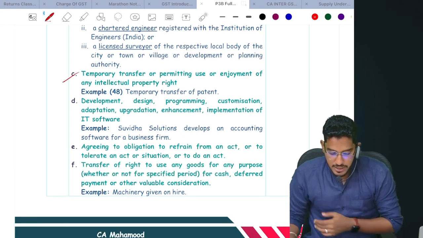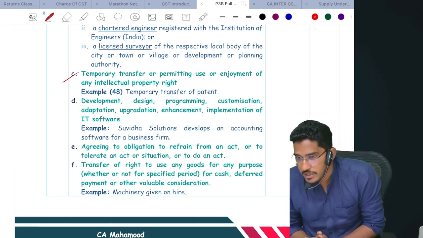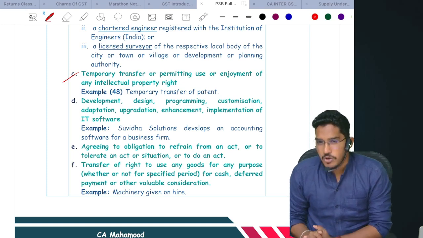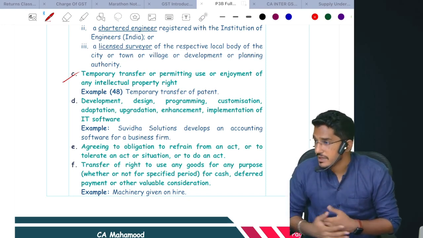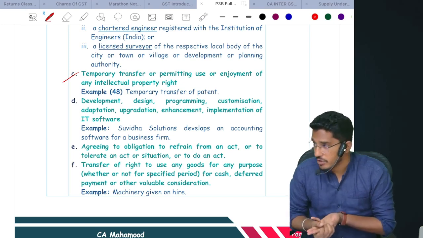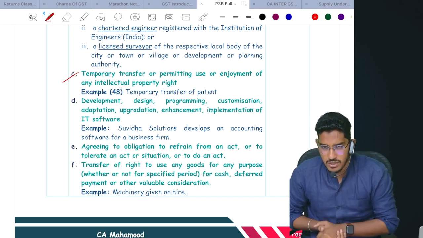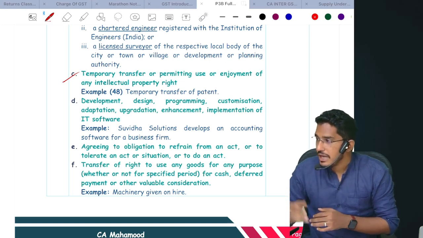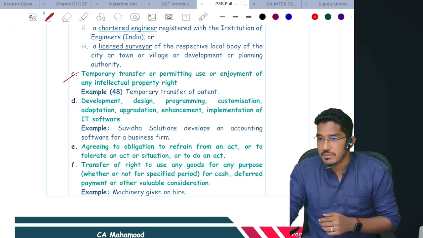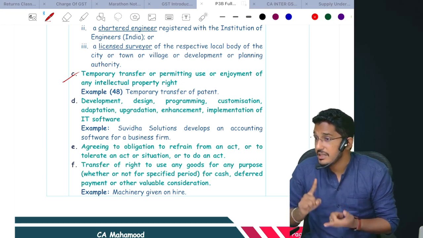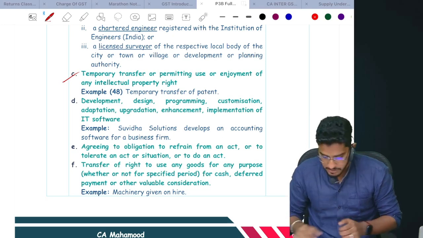So C point, temporary transfer or permitting the use or enjoyment of any intellectual property rights. What do you mean by intellectual property rights? Copyrights, patents, trademarks, software also you can say. If I'm temporarily transferring that right or permitting the enjoyment of a copyright or patent to others, that will be considered as supply of services. Like say for example, Dr. Reddy's has a patent for a drug. Now that patent they have given to another company where they can use it for a short period of time. So that will be considered as supply of services. Very important guys, a temporary transfer. If it is a permanent transfer, supply of goods. Only a temporary transfer will be considered as supply of services.